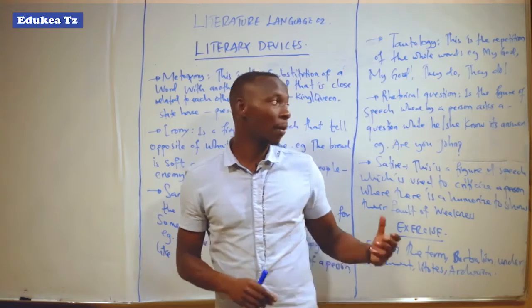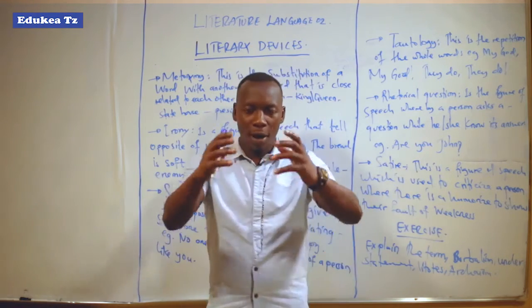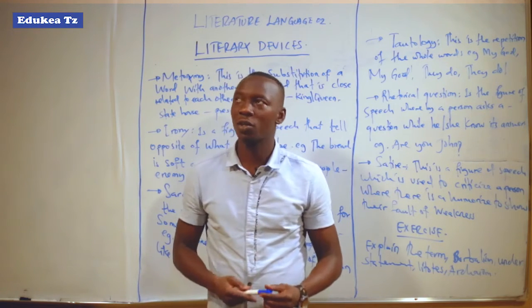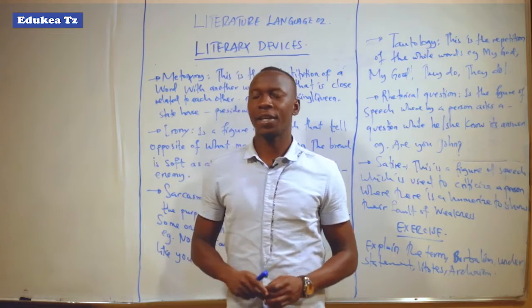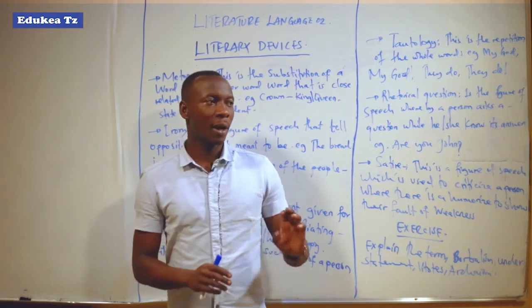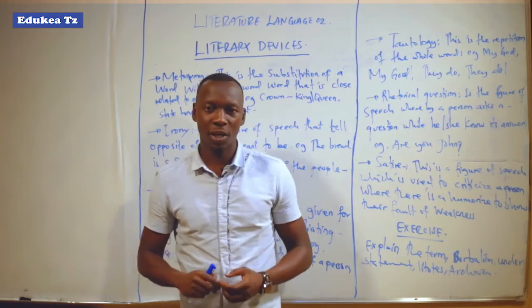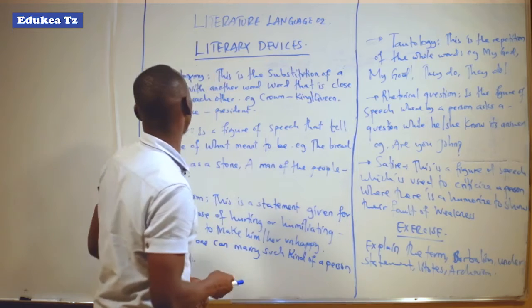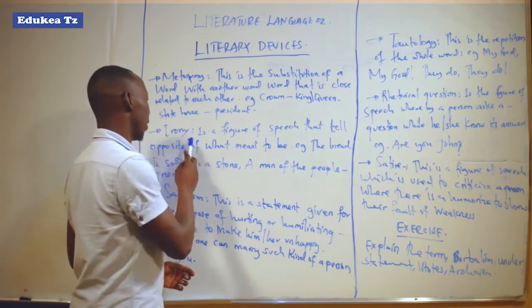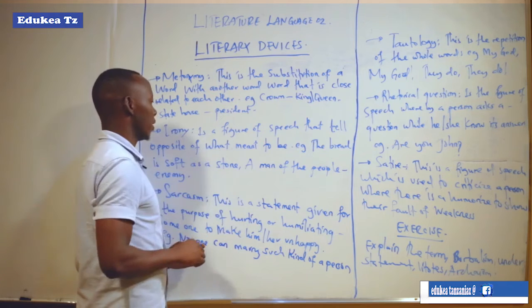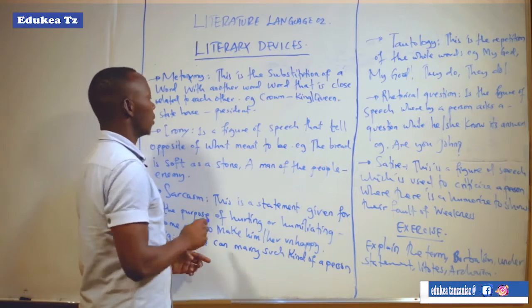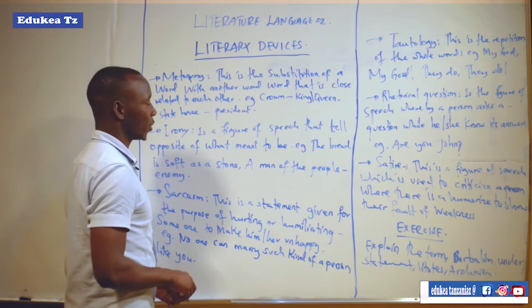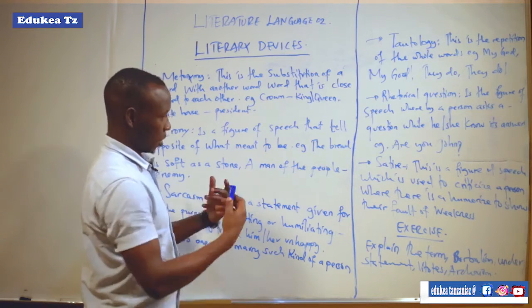So when we are talking about figurative language, we are talking about language that shows the language used is not direct. It is not literal language because it needs much thinking so that it can be interpreted. So after looking at metonymy, let us now see irony. Irony is the figure of speech that tells the opposite of what is meant to be explained.